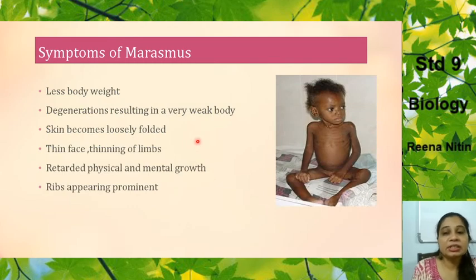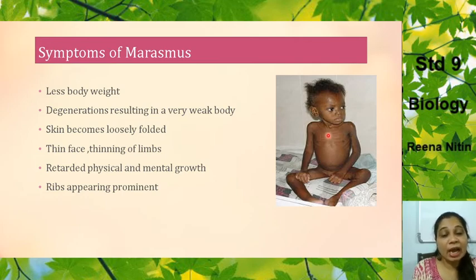So now what are the symptoms of marasmus? As you can see, this child is suffering from marasmus. Very prominent here are his ribs. You can almost count his ribs. The body weight is less. Degeneration, which is resulting in a very weak body. The skin you can see has become loosely folded. The thin face, thinning of the limbs. You can see the limbs have become thin.